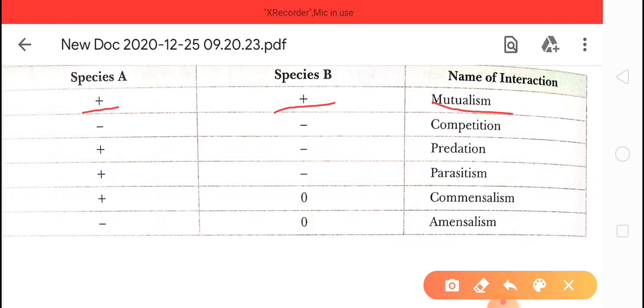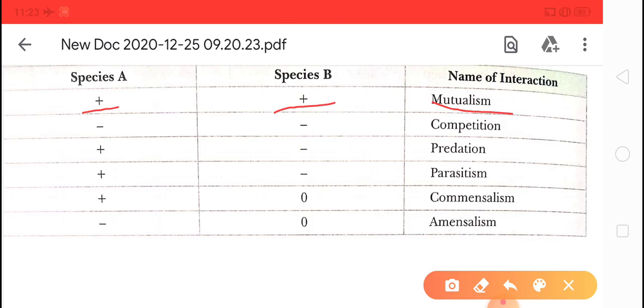Next is parasitism, in which one species gets the benefit and the other species is harmed. Next is commensalism, in which one species benefits and the other neither benefits nor is harmed, it is neutral.